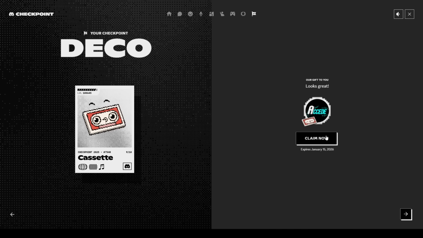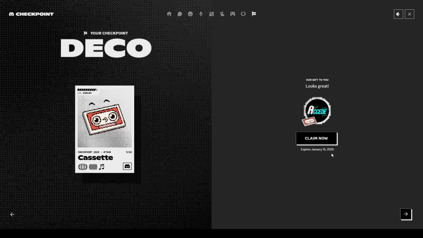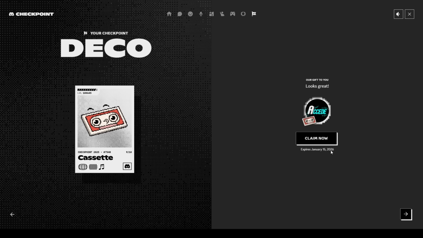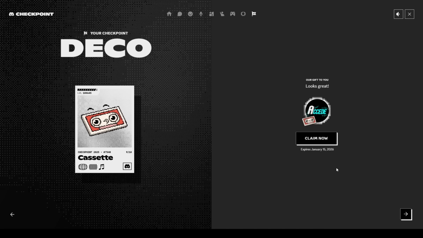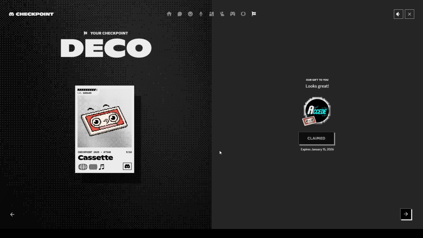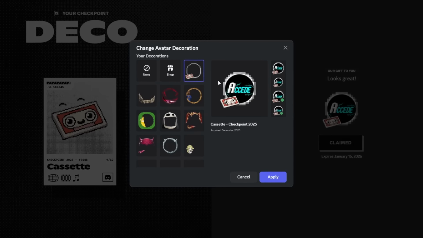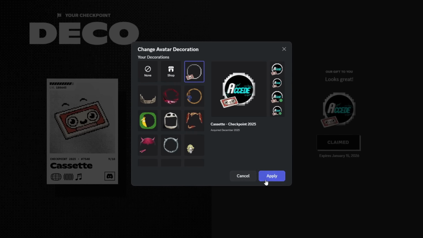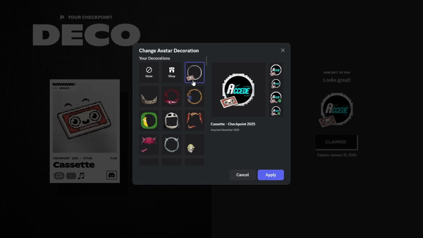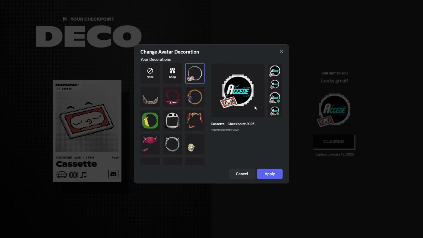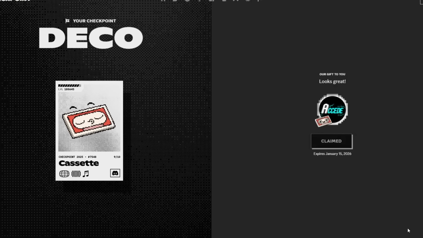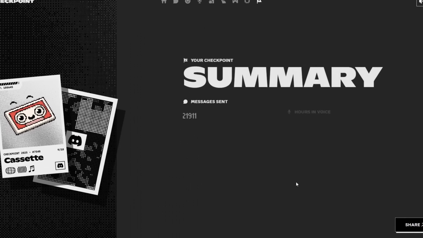I have no idea what this is, but it looks to be an avatar decoration. So it looks like we do get a free avatar decoration as well, and it expires January 15th. So you have about a month to claim this checkpoint reward. So we're going to click claim now, and look at that. It's added right to our profile, and we could actually put it on. I'm not going to put it on right now. I can show it off later, but this is what it looks like. So we have gotten a free reward as well.